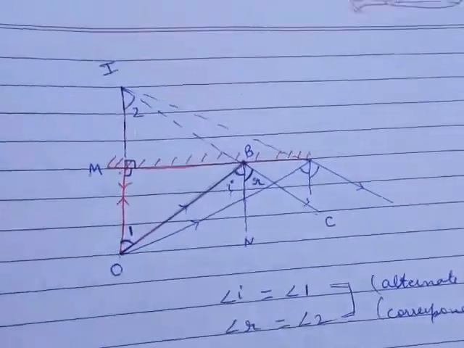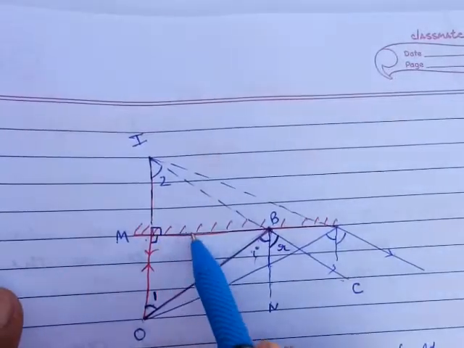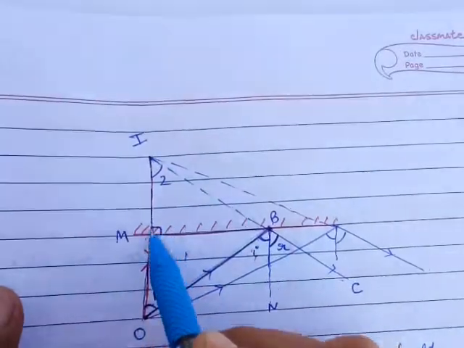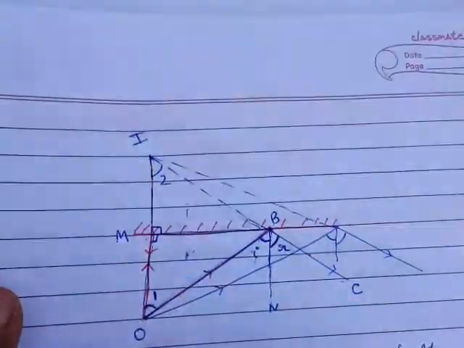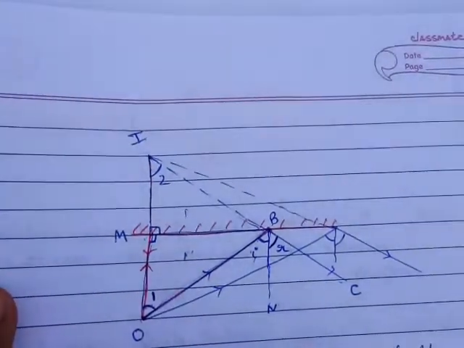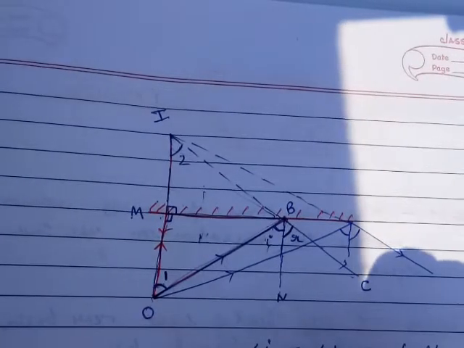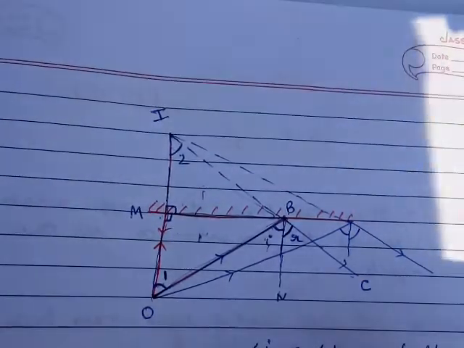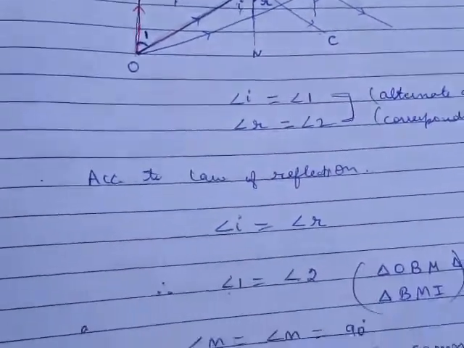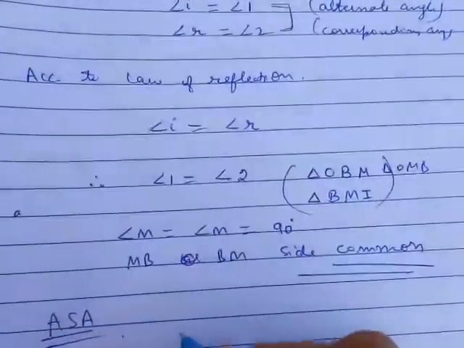So in these two triangles, two angles are equal and one side is common. By the angle-side-angle property, the ASA rule,